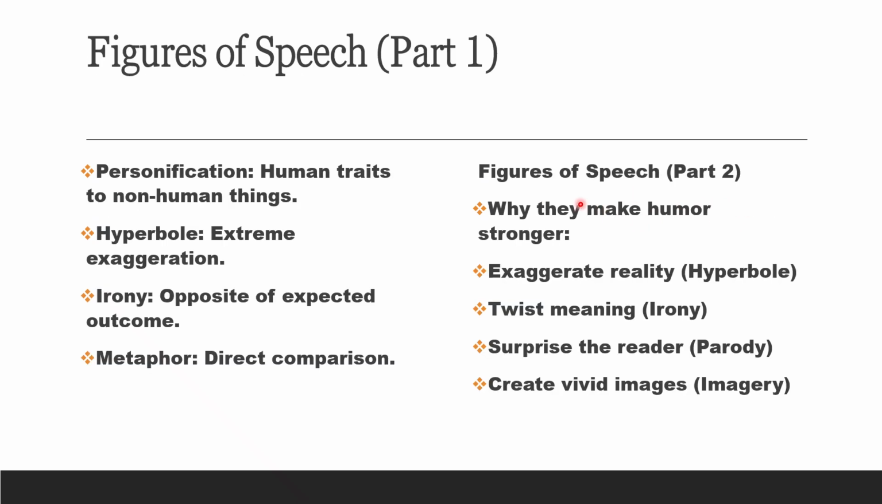So figures of speech, part 1. Personification means human traits to non-human things. Hyperbole means extreme exaggeration. Irony means opposite of expected outcome. Metaphor is direct comparison. And when we see part 2 of figures of speech: exaggerated reality, hyperbole, twist meaning, irony, surprise the reader, parody, and create vivid images.